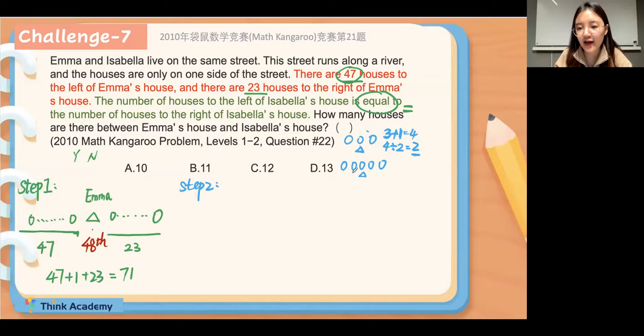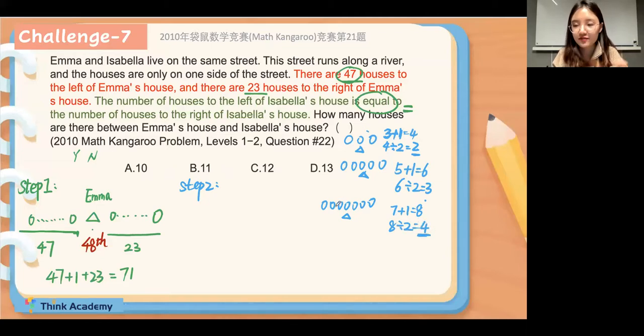Okay? Then if we have 5 houses here, then the middle one will be the third one. How can we get the third? We can use 5, the total number, plus 1 to get 6, and use 6 divided by 2 to get the sequence of the middle one. It will be the third one, right? Then if we have 7 houses here, then the middle one will be the fourth one. Then how can we get the fourth? We can use 7 plus 1, get 8, and use 8 divided by 2 to get the fourth.